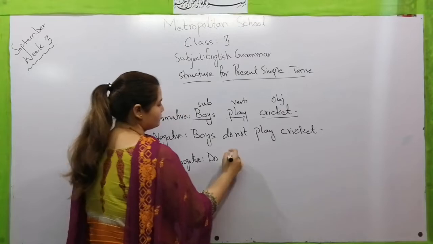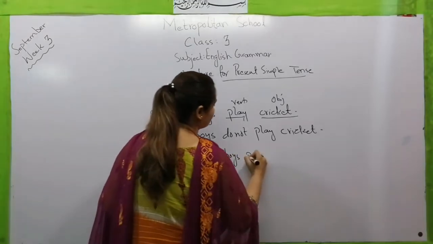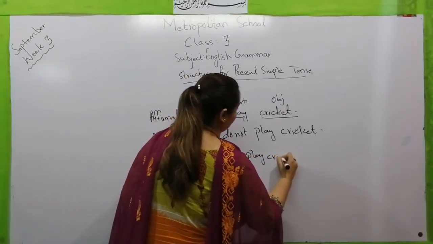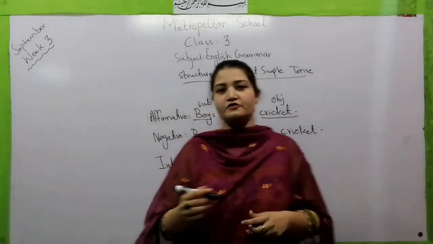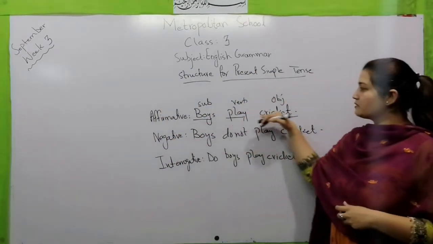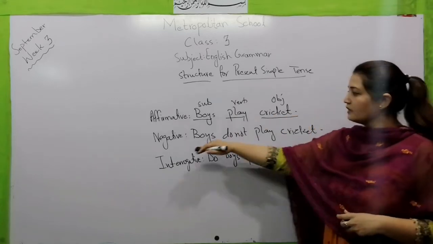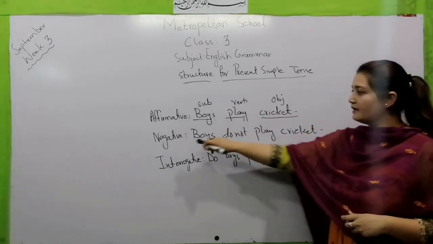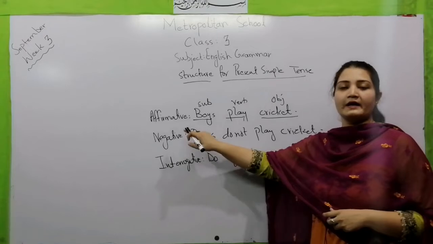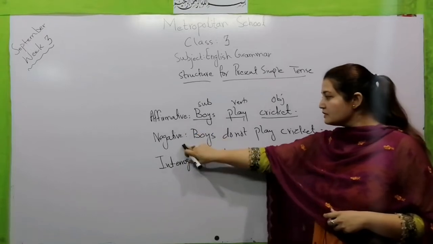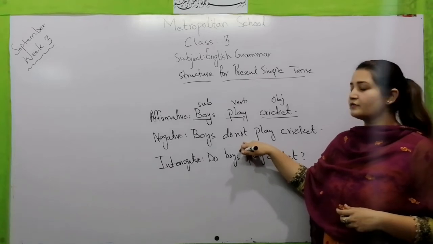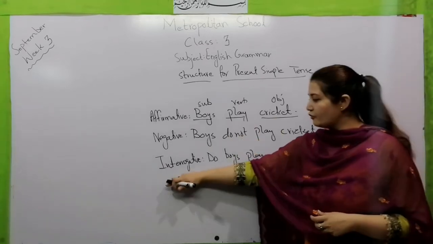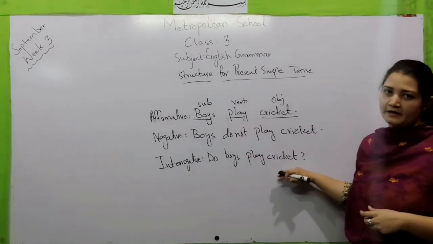Then the subject, boys: do boys play cricket, and then a question mark. Let's repeat with me once again. Boys play cricket, affirmative. Boys do not play cricket, negative. Whenever we talk about any negative sentence, it is compulsory to add a not in this sentence because we are denying something. And for the interrogative, do boys play cricket?